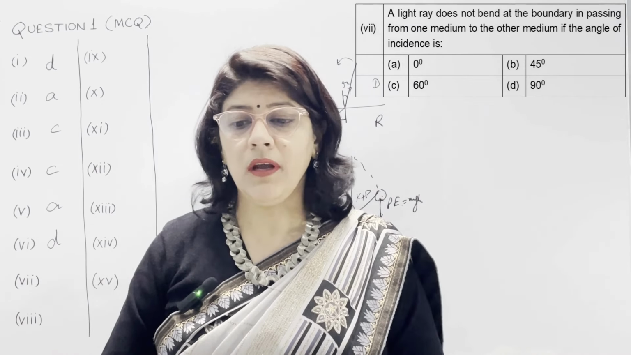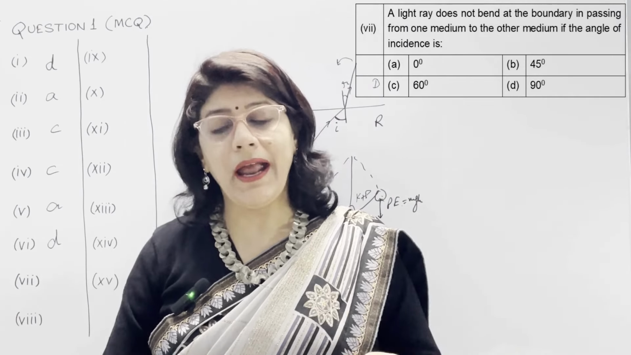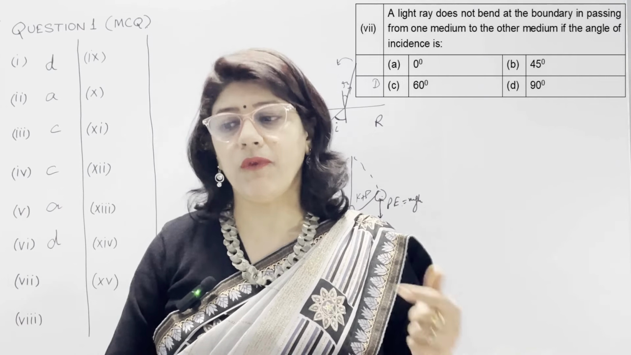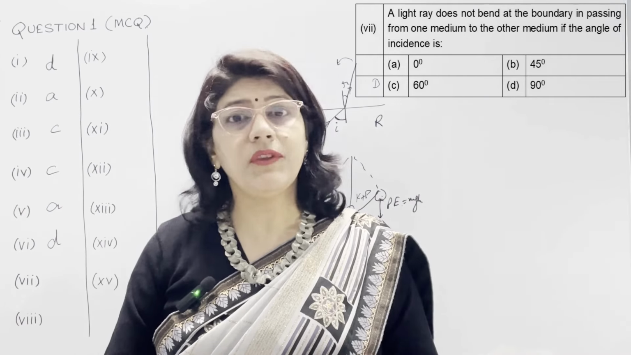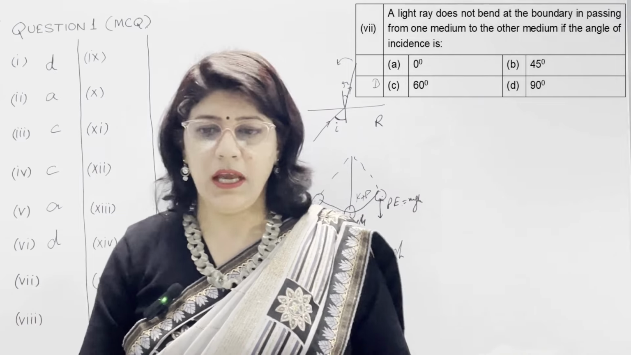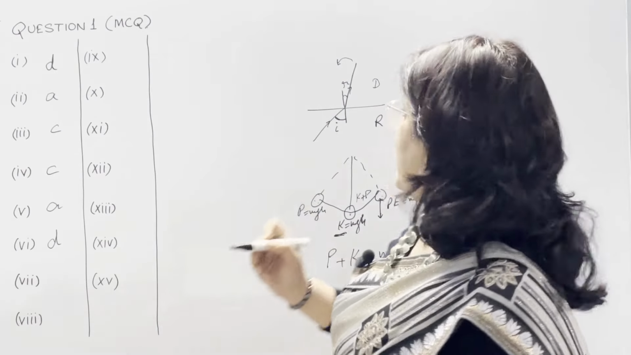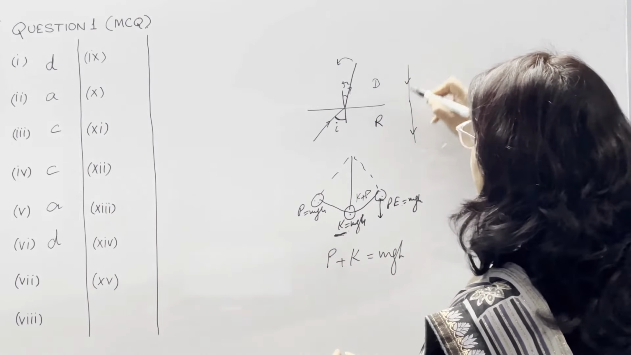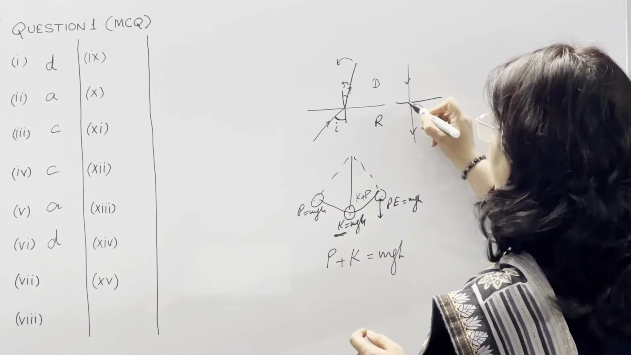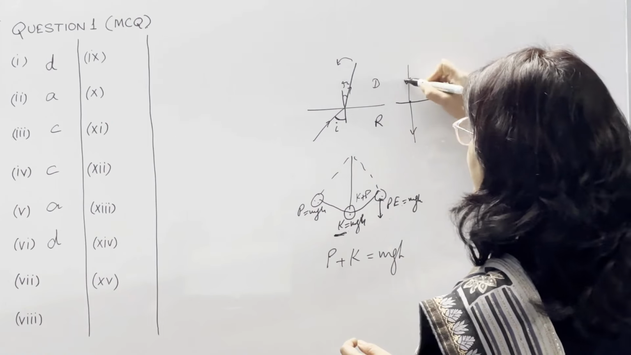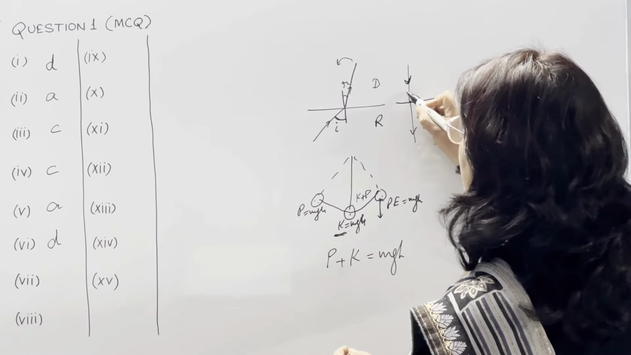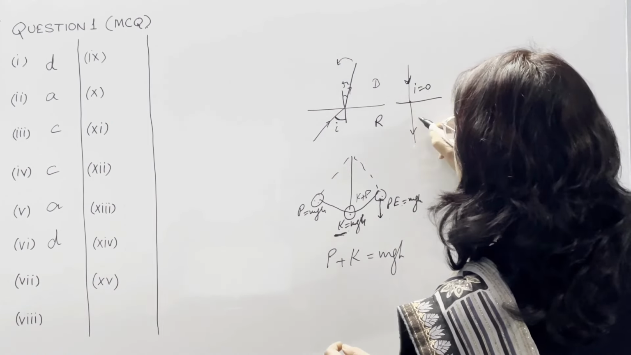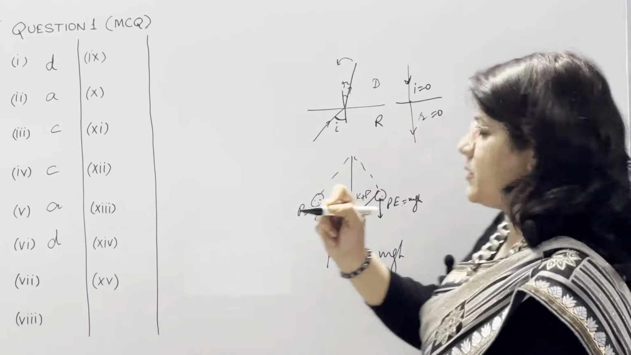In part number 7, a light ray does not bend at the boundary in passing from one medium to the other medium if the angle of incidence is. Angle of incidence is when light ray is coming like this and it is going straight way. It means no bending is there. Here the angle which this incident ray makes with the normal is 0 degree. So I is equal to 0 degree and R is also equal to 0 degree.